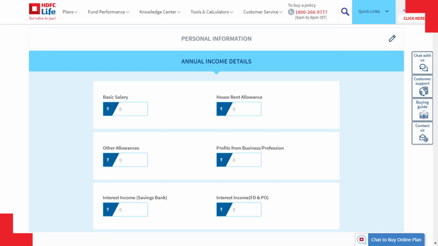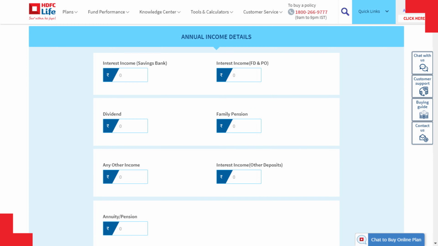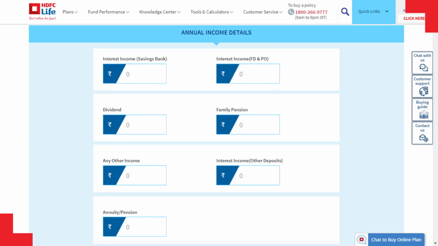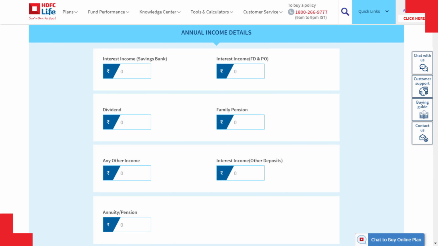Self-employed individuals need to provide details of profits from business or profession, that is income net of expenses claimed. Also income from other sources such as interest on savings bank account, FD, post office, dividends, etc., if any, need to be entered in the respective fields.